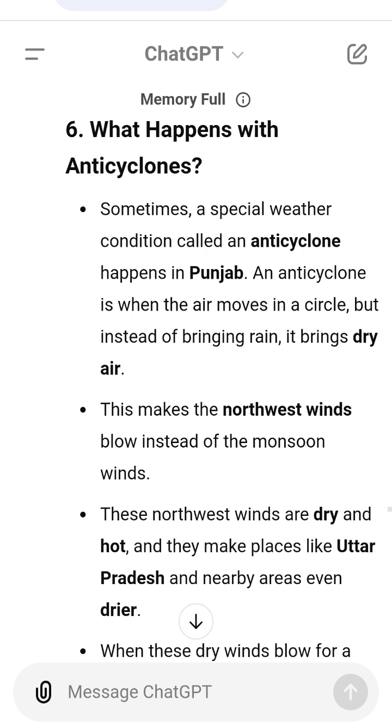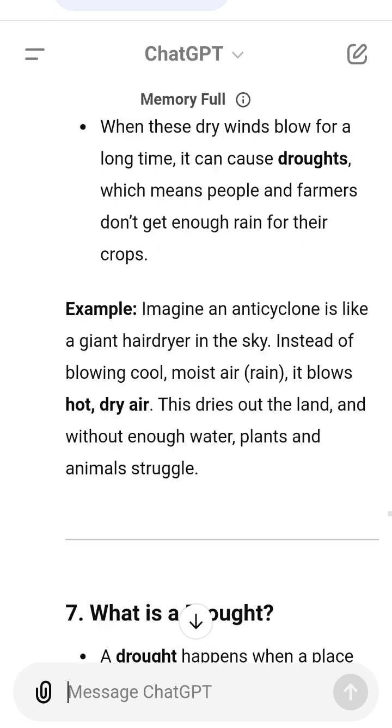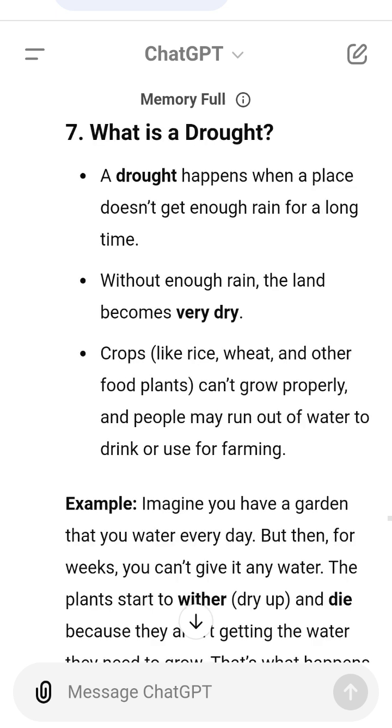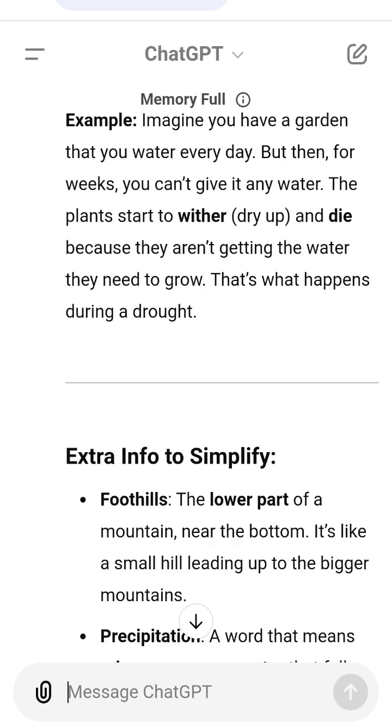In the northwest of India, the rain is not only small, but it also changes a lot. Sometimes they get rain, and sometimes they don't. The Ganges Valley monsoon winds control how much rain comes. If the winds are strong, there's more rain. If the winds are weak, there's less rain.